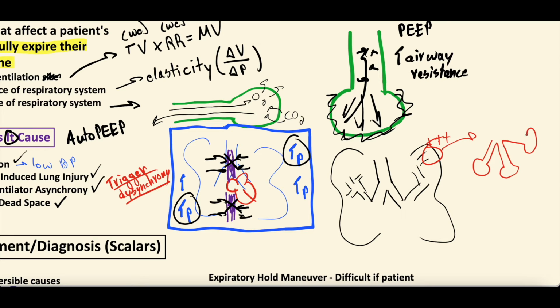And the circles at the end are the alveolus where air is exchanged. This is the only area gas is exchanged, right? Oxygen that's flowing in goes into the bloodstream. Carbon dioxide from the bloodstream goes into the alveolus and then flows out. There's no gas exchange in the bigger airways. It's all in the alveolus.